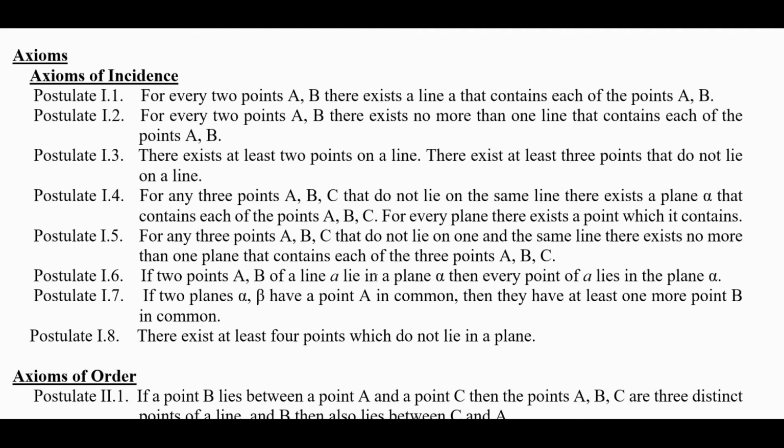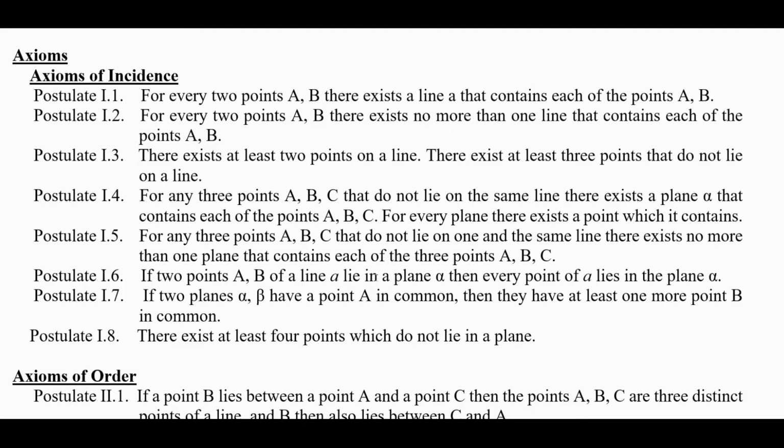Incidence postulate 1: for every 2 points A and B, there exists a line that contains each of the points A and B. This assumes those 2 points are actually 2 distinct points. Postulate 2, incidence 2: for every 2 points A and B, there exists no more than one line that contains each of the 2 points.